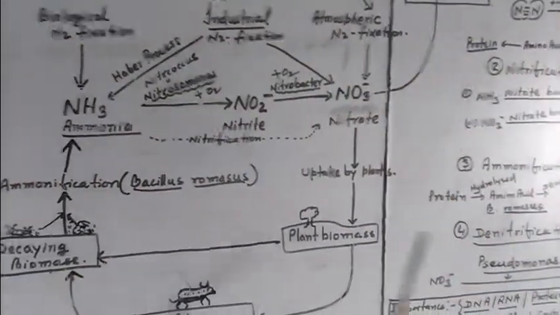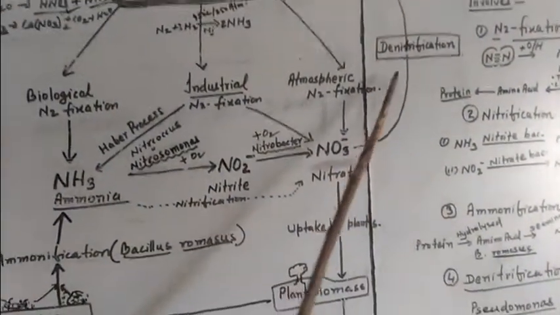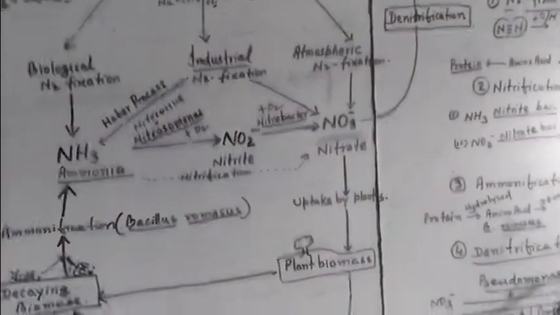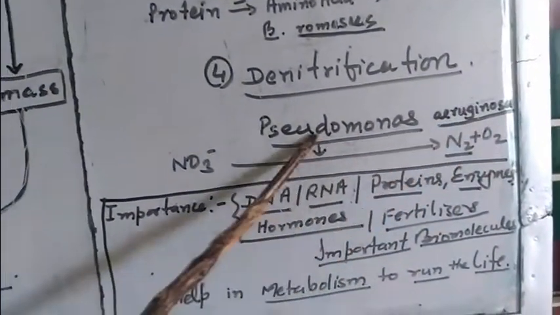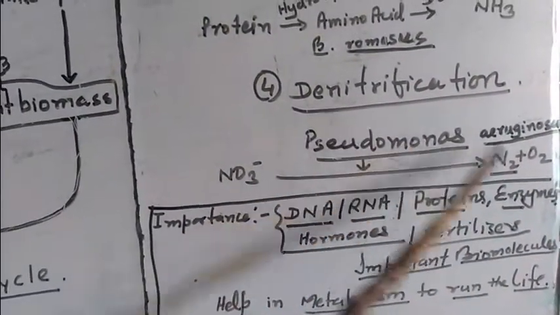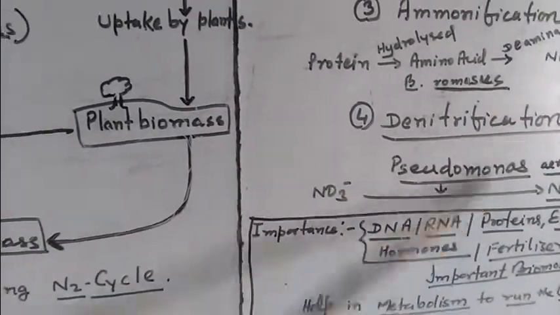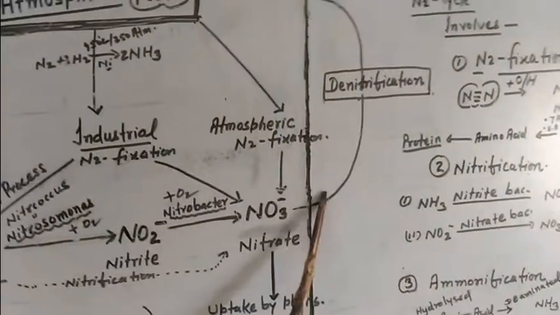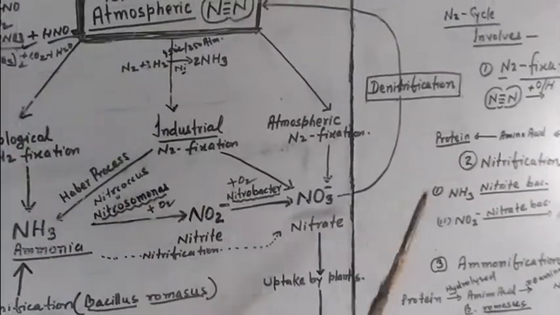So what are the four different stages? The fourth one is denitrification. If certain species of bacteria like Pseudomonas aeruginosa are present in the soil, they denitrify, they return the inert nitrogen into the atmosphere.